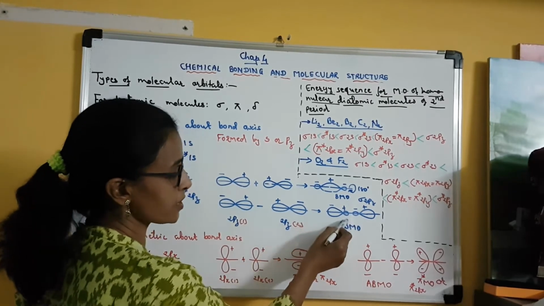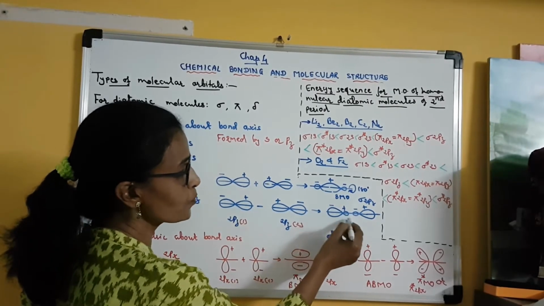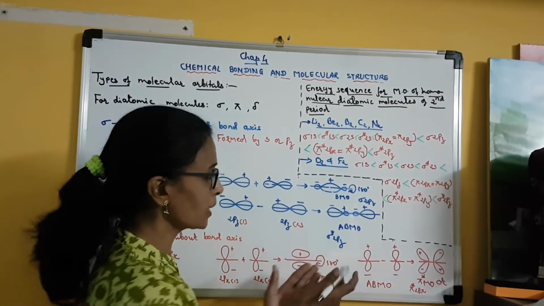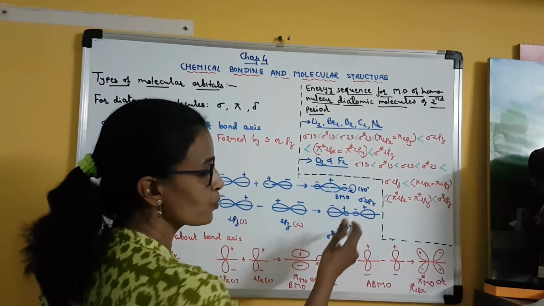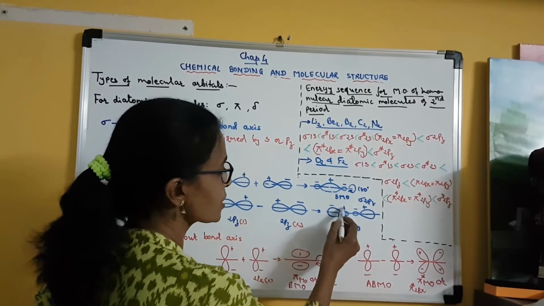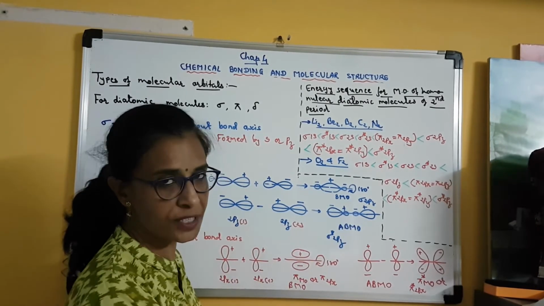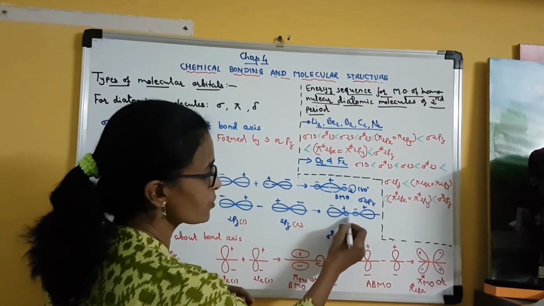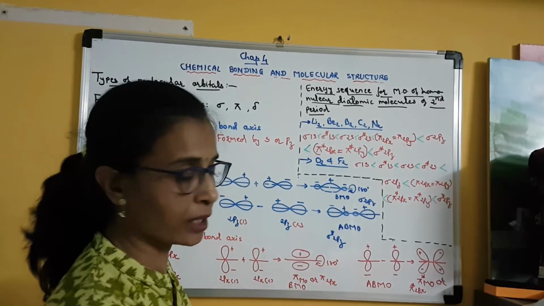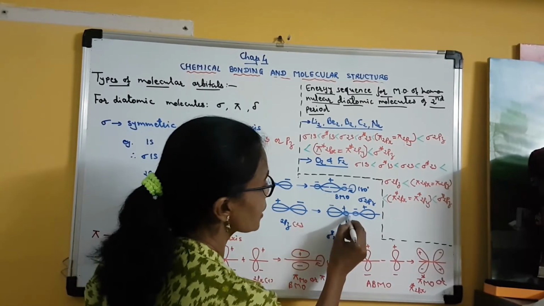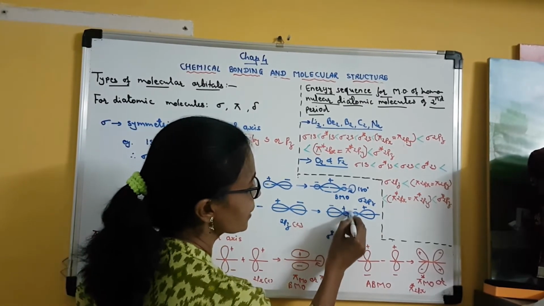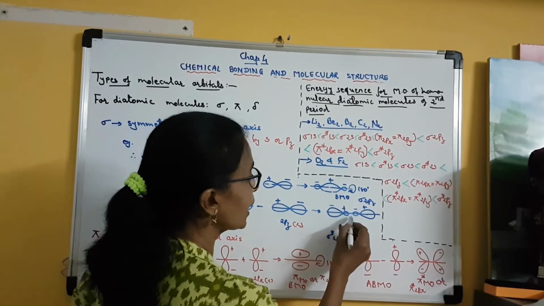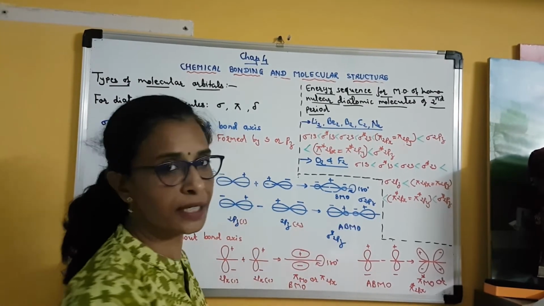Here you can see the lobes which face each other are shrunk. Clear? And the sign of the lobes has also changed. A positive lobe is facing a negative lobe, and these two lobes which are facing each other are shrunk. Here you can see that in between these two lobes there is a gap, which is called a nodal plane. Clear? So the electron is not present in the nodal plane.